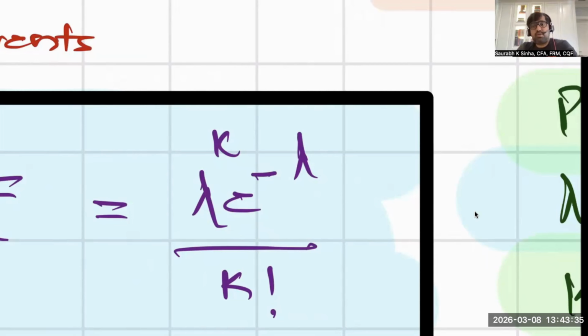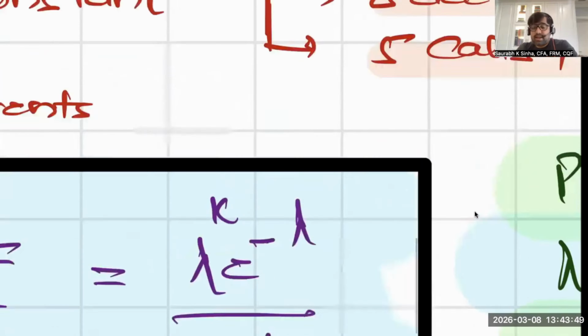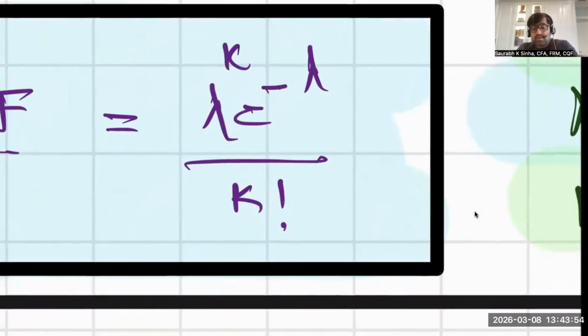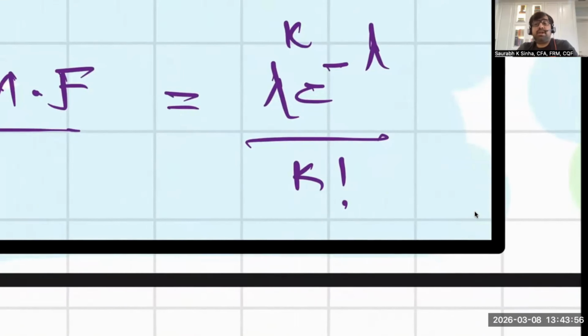The formula tells us that if you're interested in the probability of k events occurring, and you know the average number of events in that interval, like 5 defaults, 3 accidents, or 5 calls, then you can use this formula. Since all the values are known, you simply substitute them into the formula and you will have the probability.